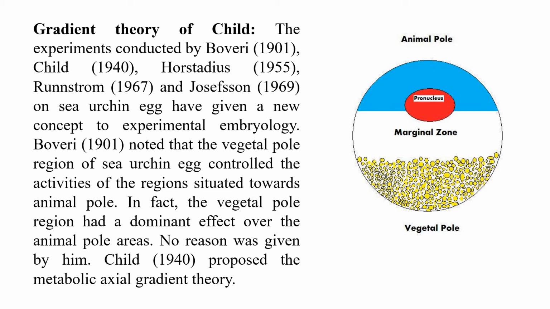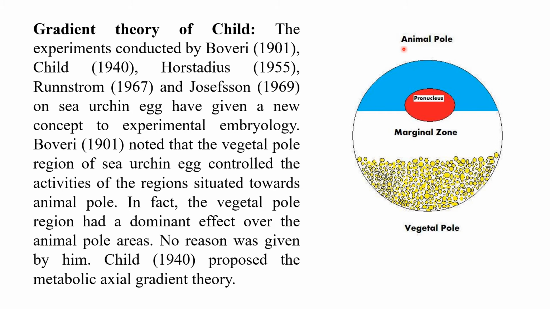Boveri in 1901 noted that the vegetal pole region of the sea urchin egg controlled the activities of the regions situated towards the animal pole. In fact, the vegetal pole region had a dominant effect over the animal pole areas. No reason was given by him, but Child in 1940 proposed the metabolic axial gradient theory.